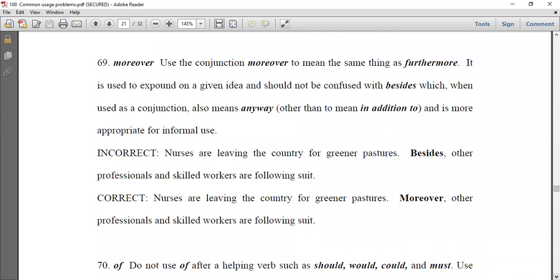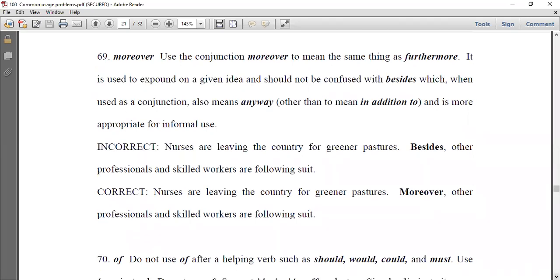Moreover: use the conjunction moreover to mean the same thing as furthermore. Moreover means furthermore. It is used to expound on a given idea and should not be confused with besides, which, when used as a conjunction, also means anyway, other than to mean in addition to. You can use moreover instead of besides if it means in addition to, and it is more appropriate for formal use.